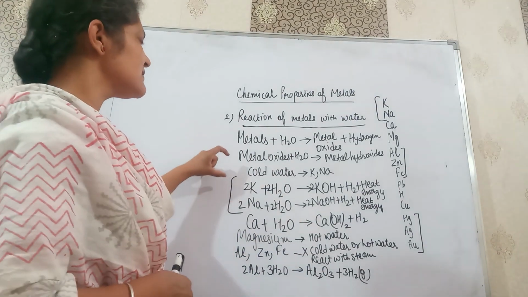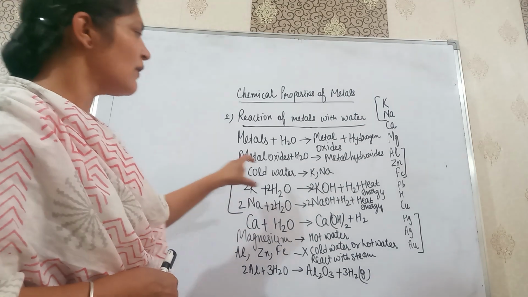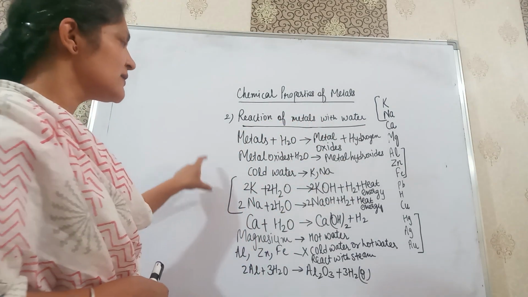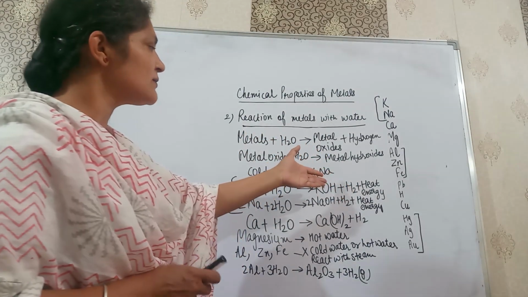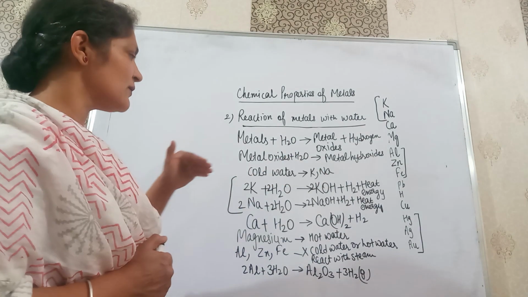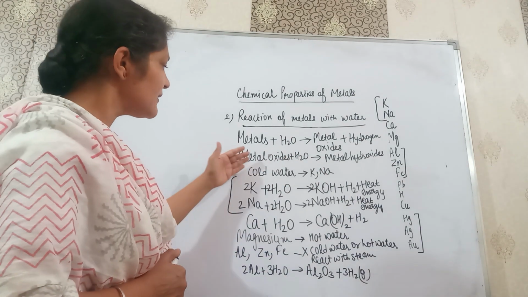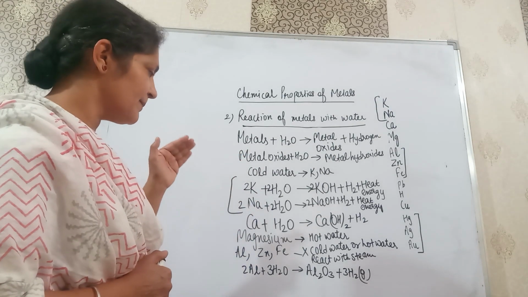Some metals react with cold water so violently that a lot of heat energy is produced. It is an exothermic reaction. The heat produced can also catch fire. Calcium also reacts with cold water, but not so violently like potassium and sodium.